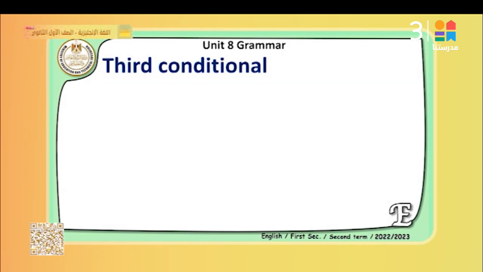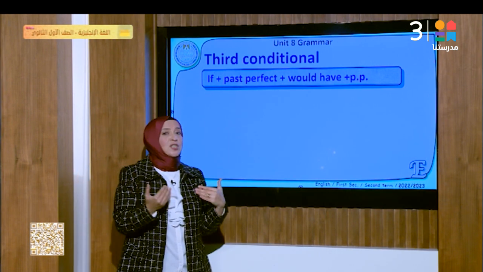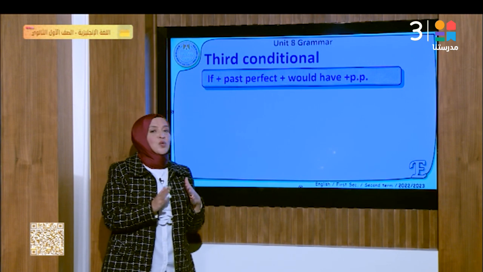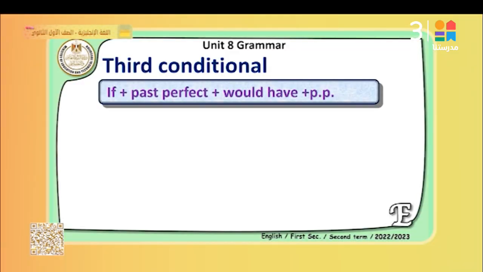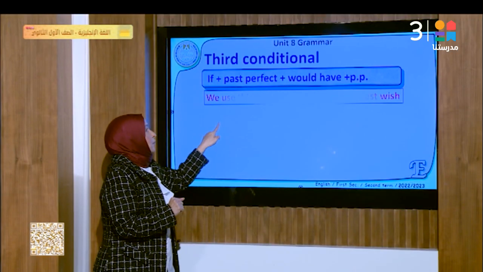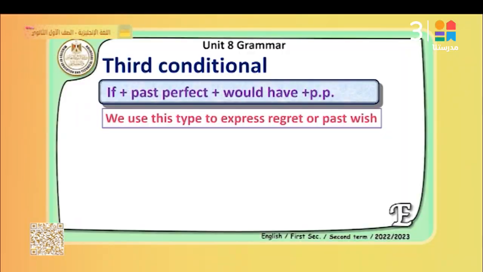Now let's look at the third conditional. The third conditional is the only one which expresses the past. This is the only type of if conditional which expresses the past. So we use if plus past perfect. What is the past perfect? Had plus past participle. And then we use would have plus past participle. Here we regret something that we did in the past. We use this type to express regret or a past wish.